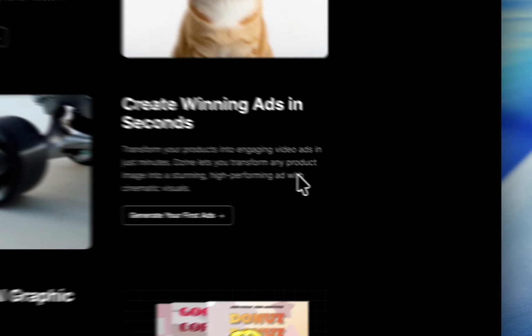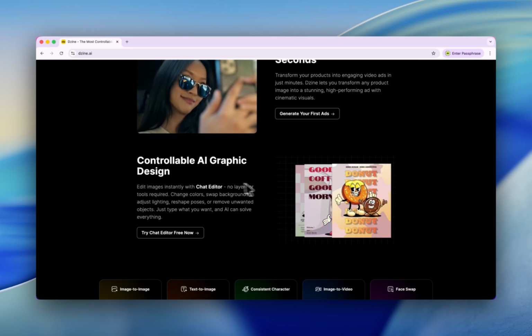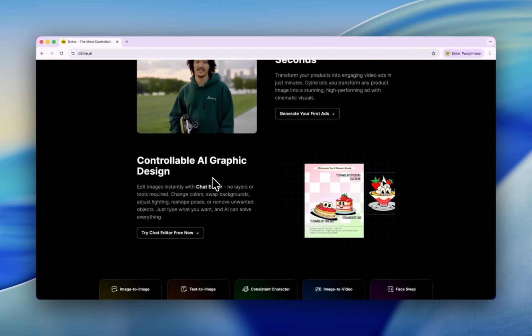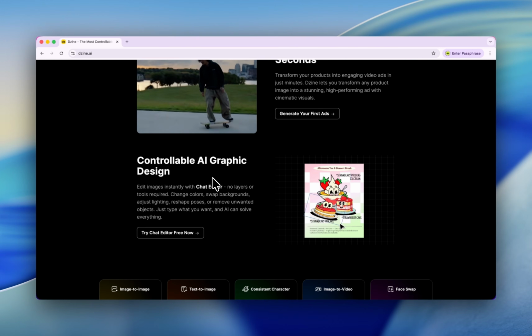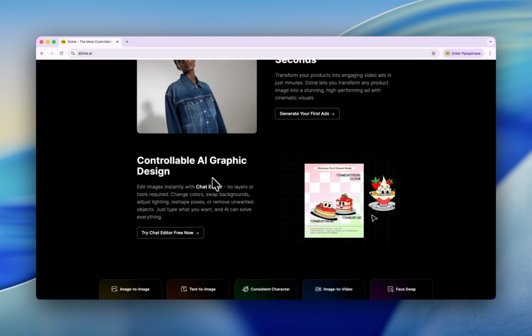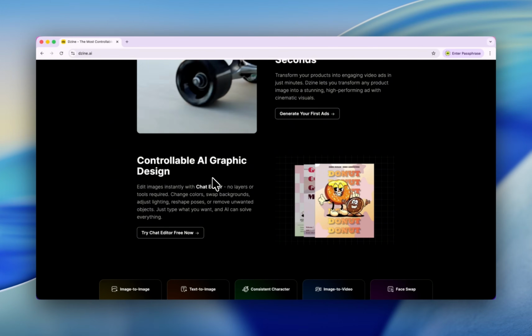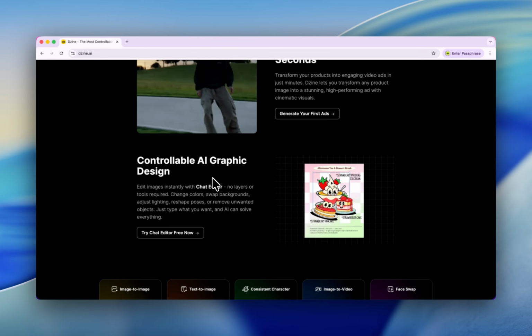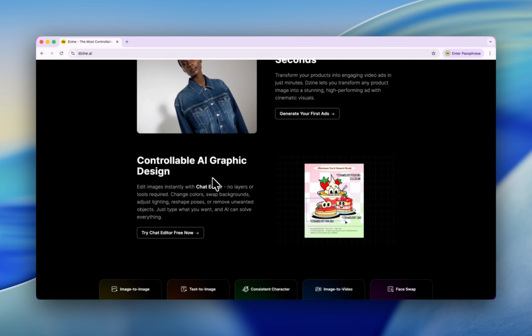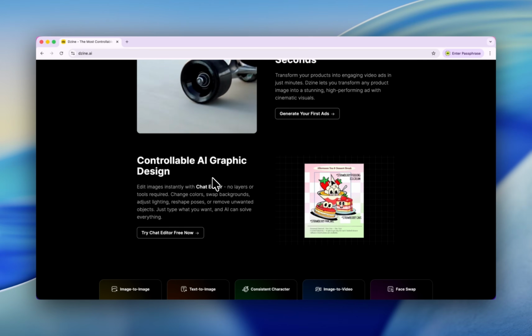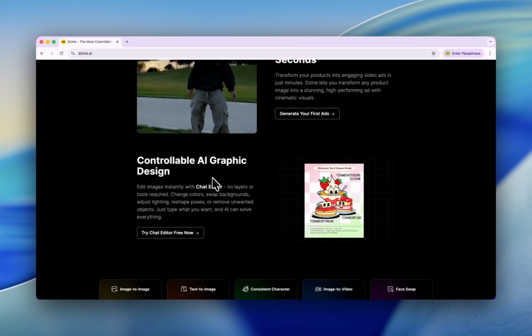You will benefit if you are marketing people, right? And also controllable AI graphic design. I mean, this is really called controllable, because all the AI generators got this serious problem that the result is uncontrollable. But Dzine AI did the very best on controls of the images and also videos.